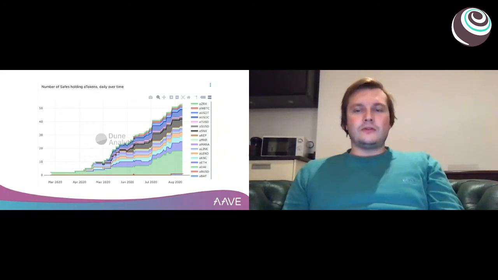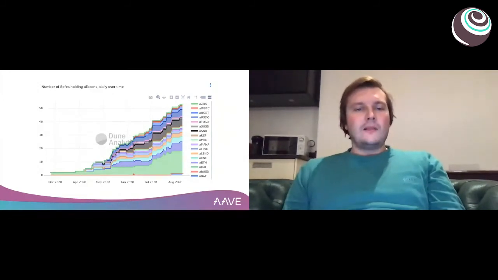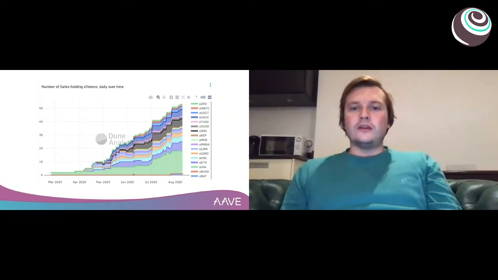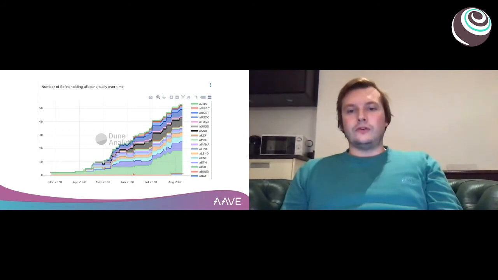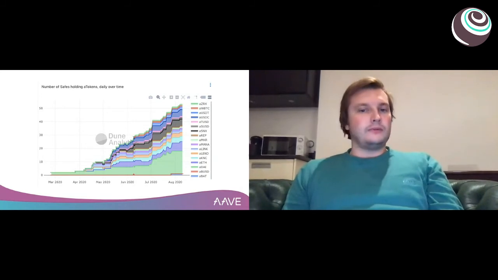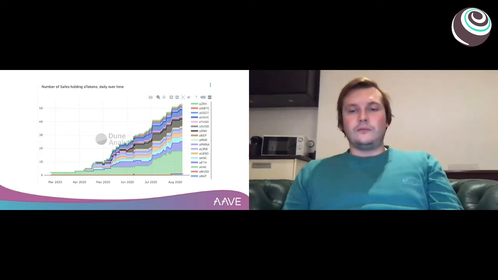This is a snapshot from Gnosis Safe of the amount of A tokens people are storing. Each and every asset has its own A token. And when you are tokenizing things, you give the user the choice to decide where and how they are storing their positions, or how they are interacting with it. They could even send it to another person if they want to give the position to someone else.